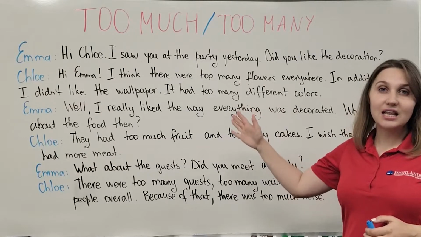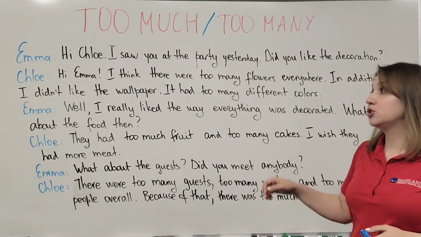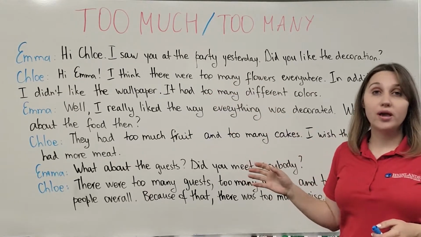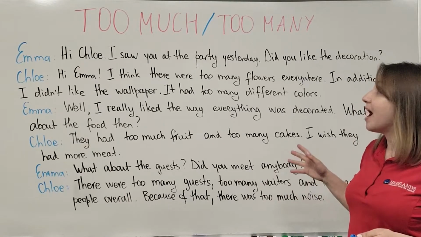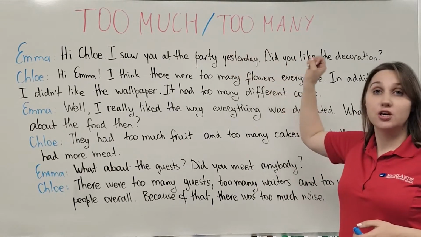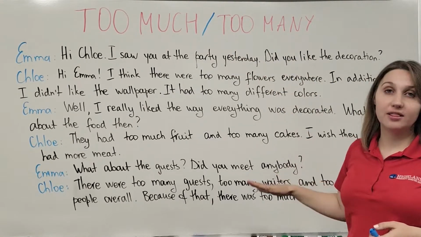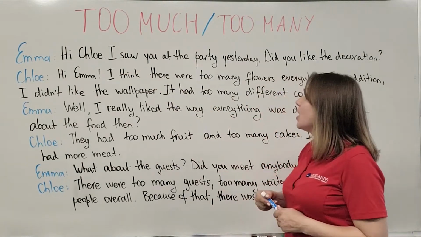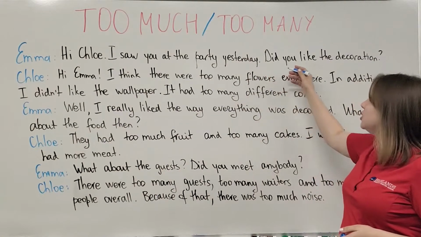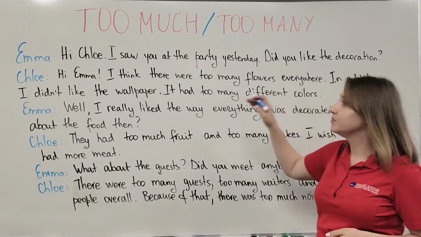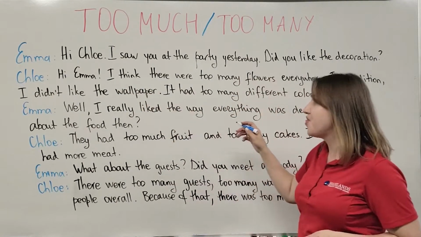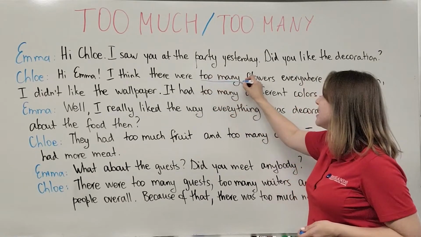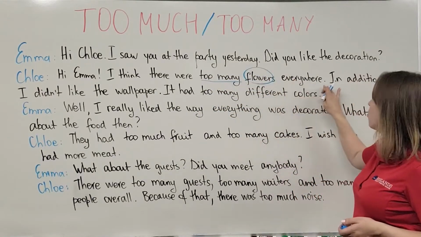Right now, let's take a look at a conversation between Emma and Chloe, and we will try to find the forms of too much and too many here. Hi Chloe, I saw you at the party yesterday. Did you like the decoration? Hi Emma, I think there were too many flowers everywhere.